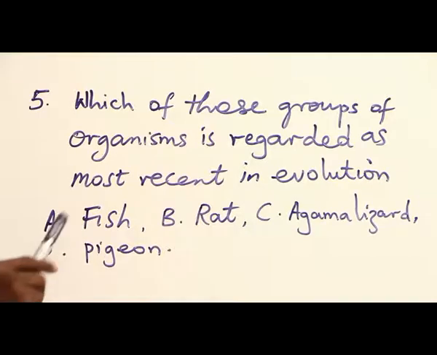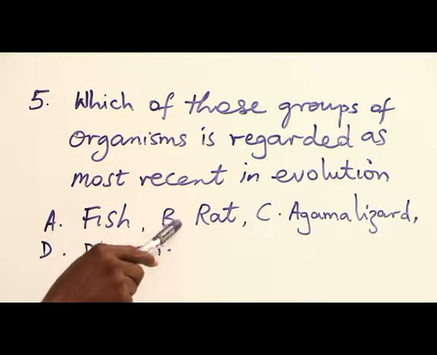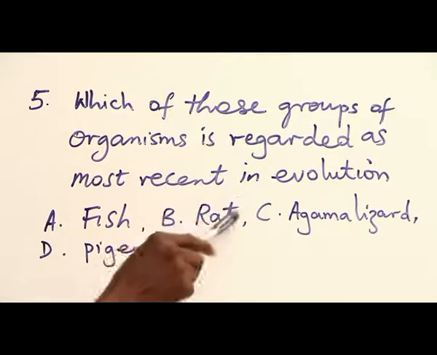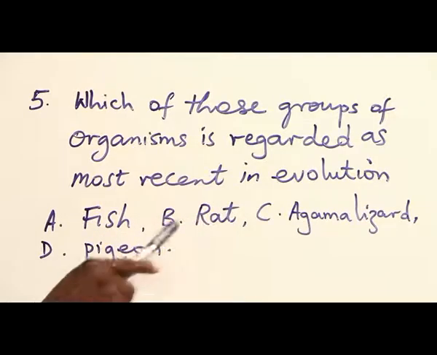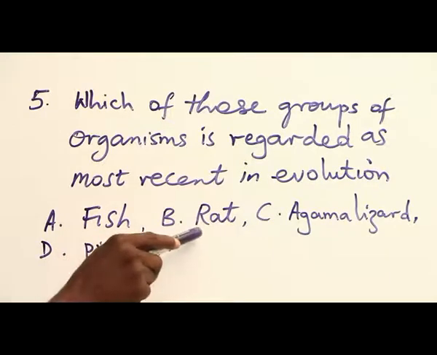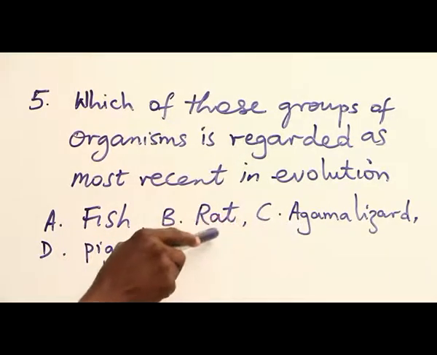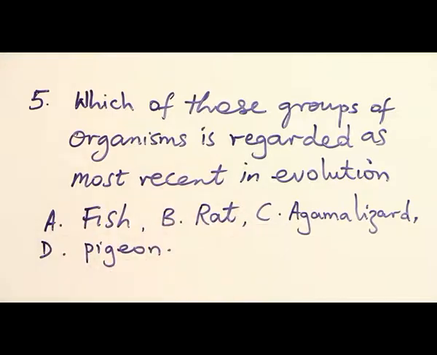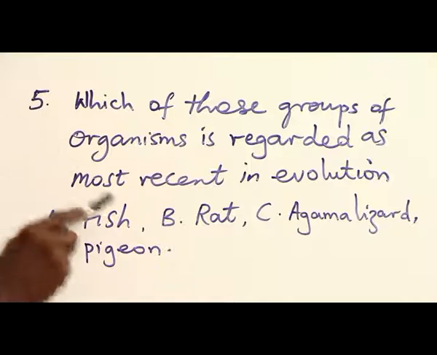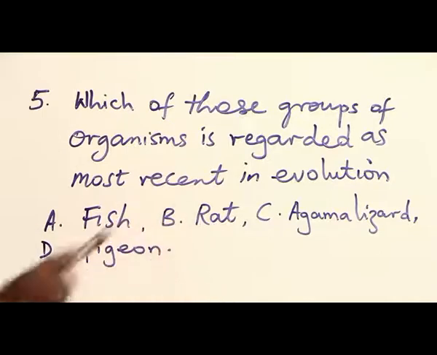Now, looking at the options, option B has a more complex body, more advanced than any other one. It's the only group that does not lay eggs. So the answer to question 5 is option B, the rat.